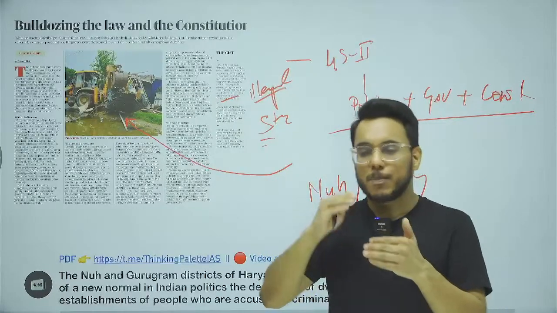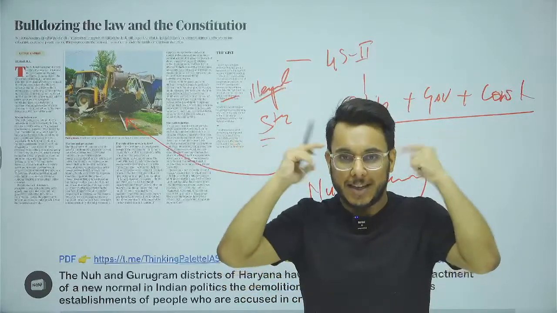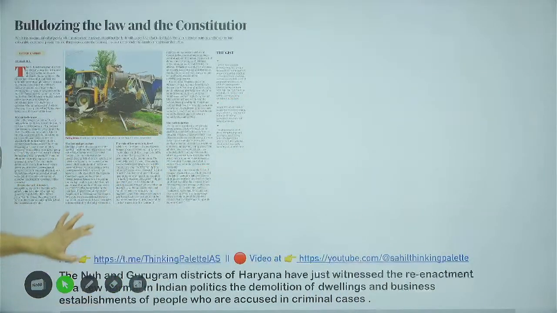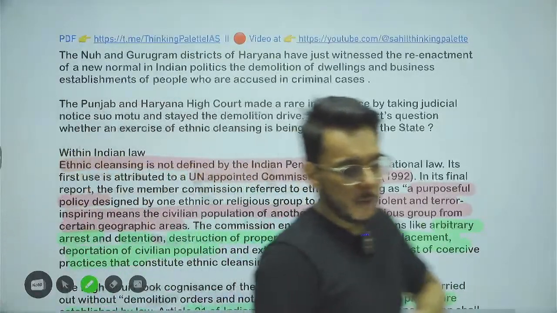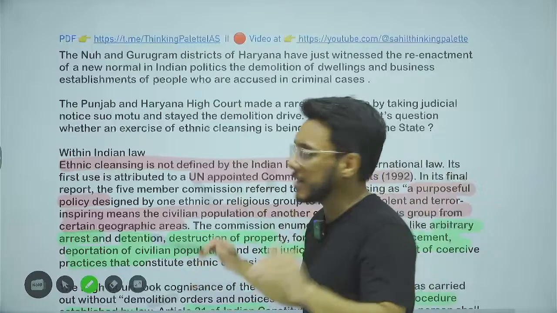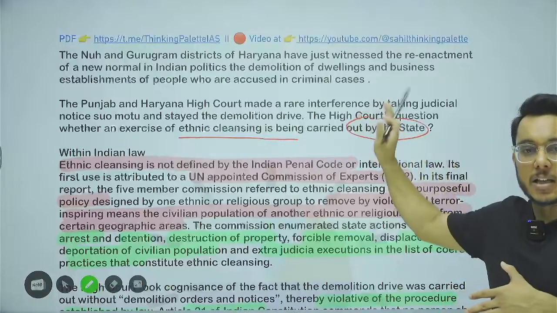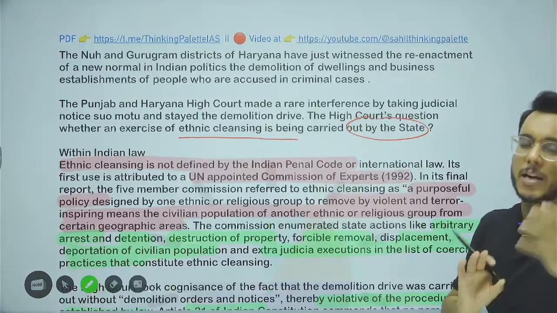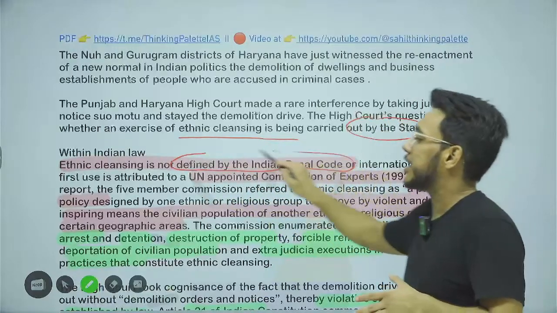Now guys, understand this thing. Please don't see this issue through some political lens. Just academically we need to see it. Basically, the Punjab and Haryana High Court has taken cognizance of this case, and said that this is an exercise of ethnic cleansing. Is ethnic cleansing being carried out by the state in the name of demolition? So what is this ethnic cleansing, and does it come under the prerogative of Indian law or not? Basically, ethnic cleansing is not defined anywhere in the IPC, Indian Penal Code.